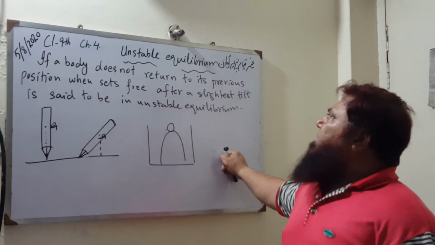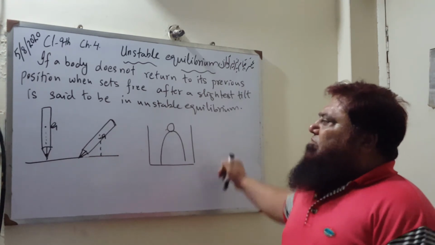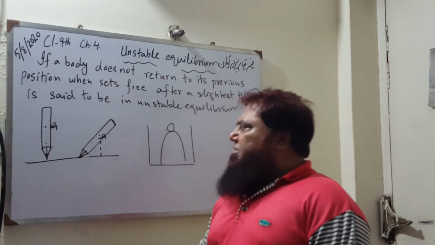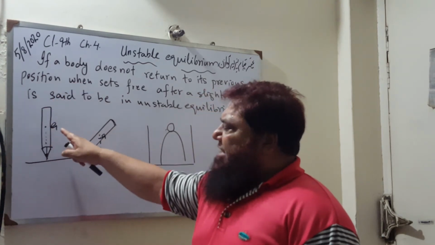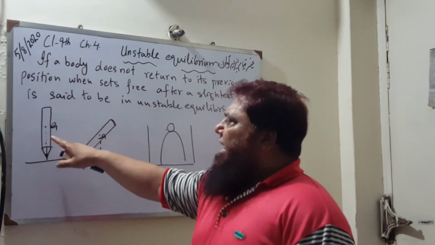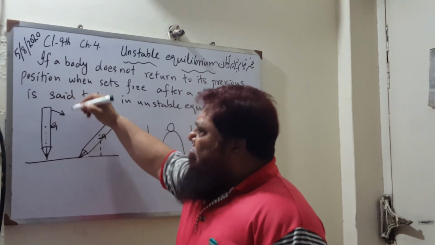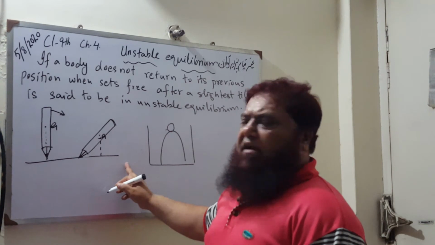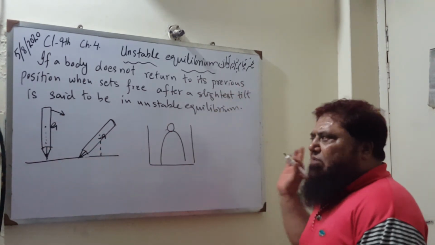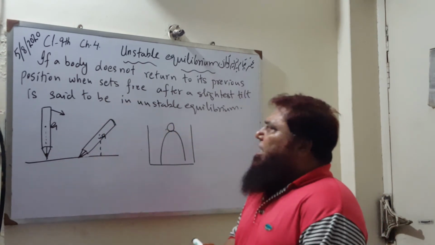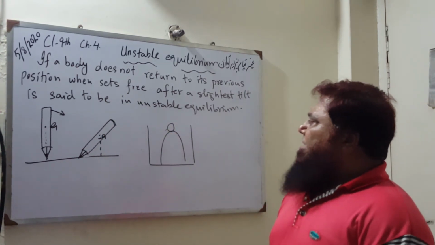For example, if you are going to consider a pencil in the standing position, its center of gravity lies here. Then after the application of the force, it will fall down here, and after removal it will not retain its original position, it will not come back to its standing position. Then we say that the object satisfies unstable equilibrium.